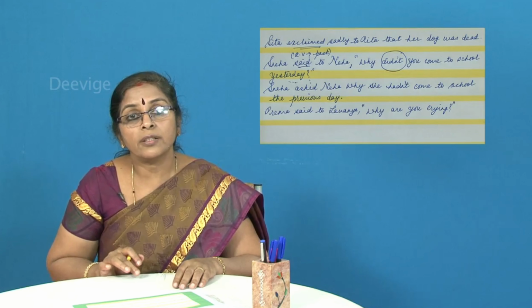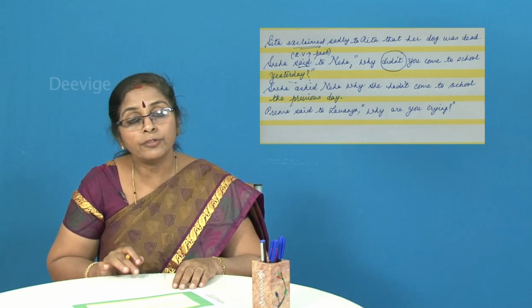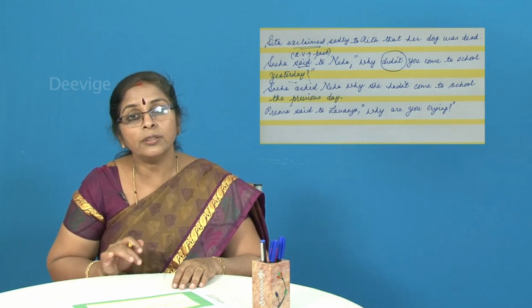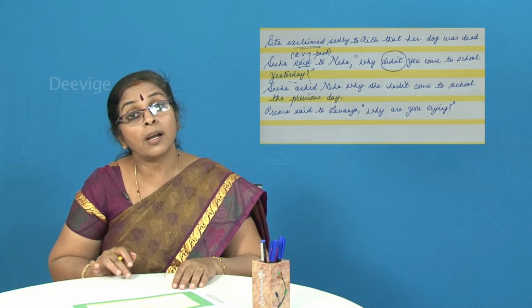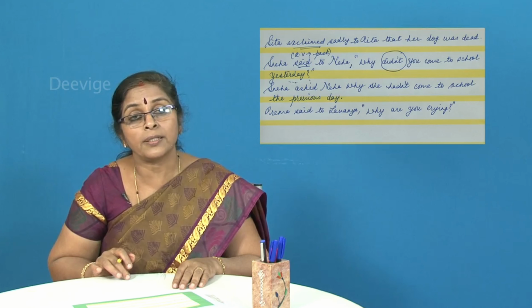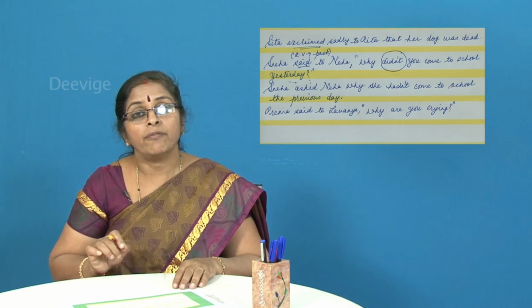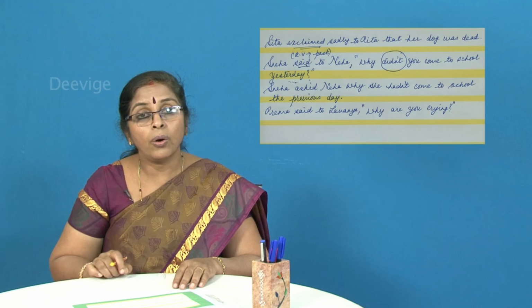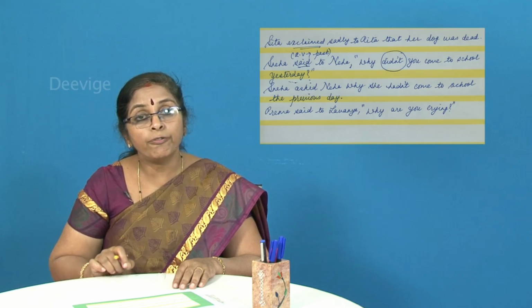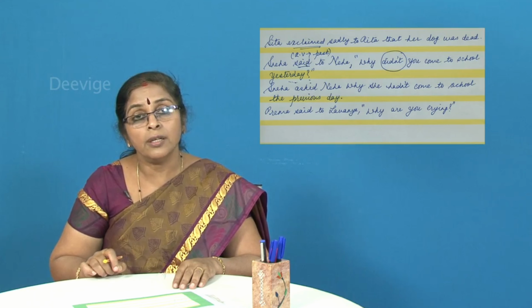Always the close inverted commas must come after the full stop or after the question mark or after the exclamatory mark. Please do not put these punctuation marks after the close inverted commas. Whether it is a full stop, a question mark, or an exclamatory mark, all that must be put before the close inverted commas.